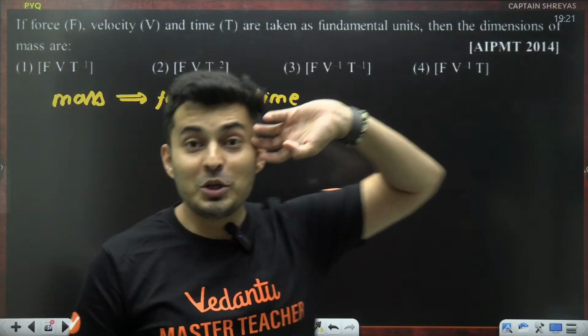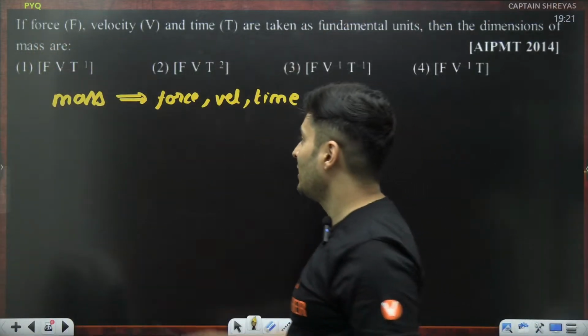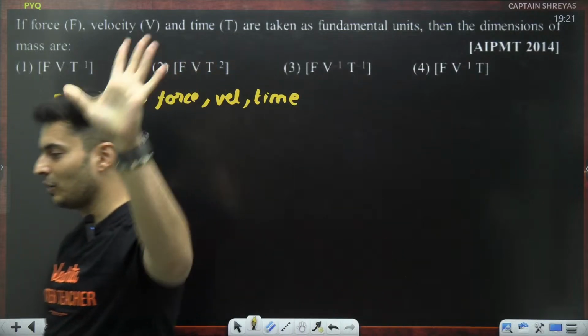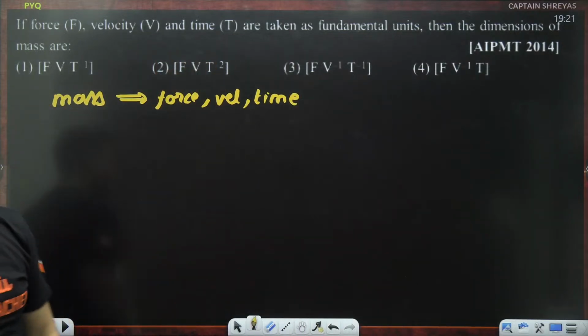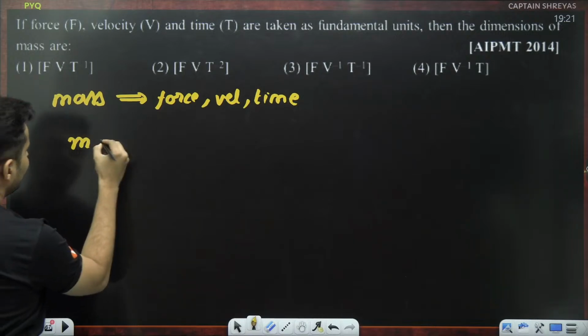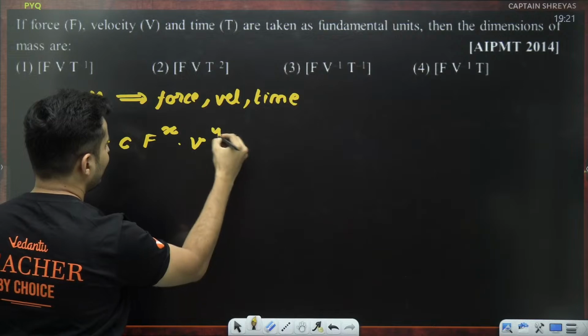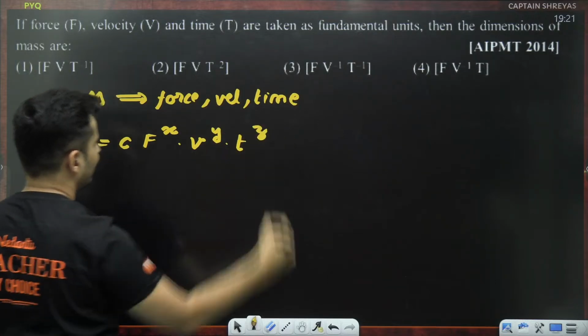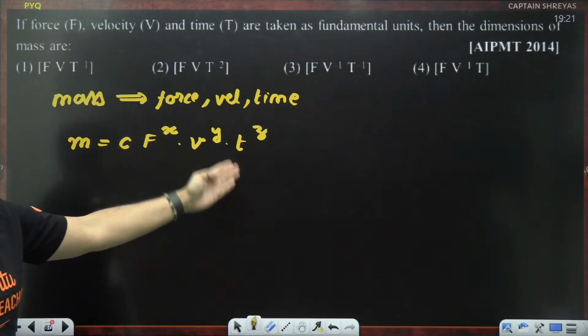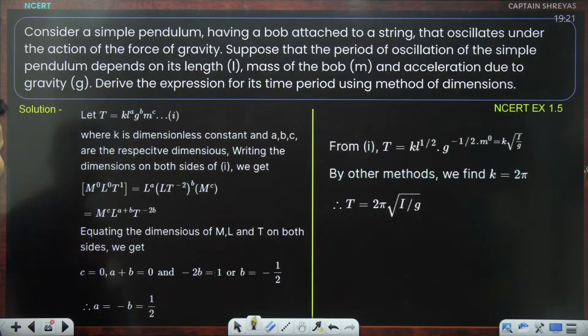Whatever question they have given, you rethink in different ways. So now it becomes the third application of your dimensional analysis. So mass is some constant into force raised to x, velocity raised to y, time raised to z. That's it. This is now your regular problem, just like what we did over here.